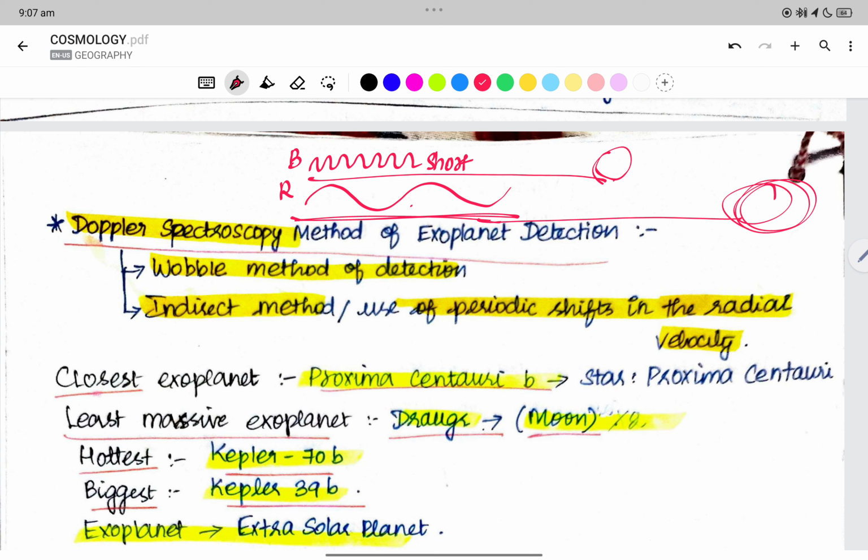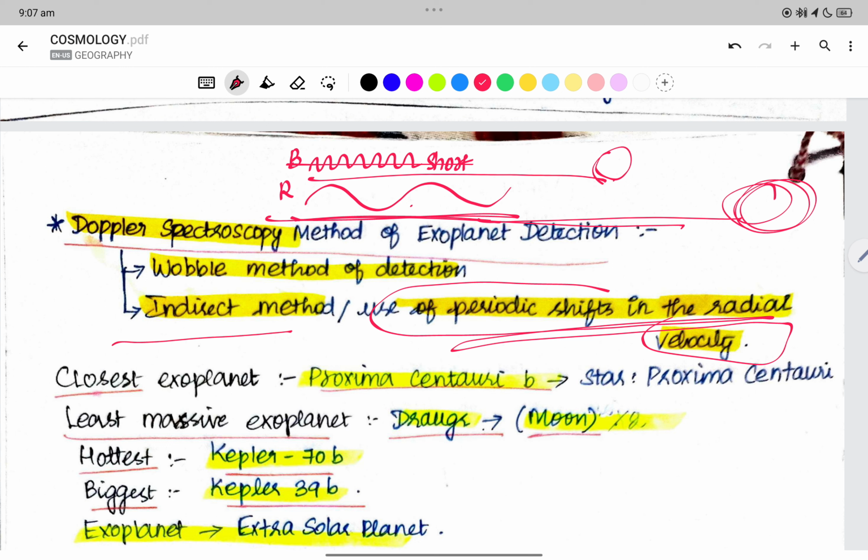So when the stars are near to us, we receive blue light, and when the star is far away from us, we receive red. This is what we call the use of the periodic shift in the radial velocity. The first method we saw is the transit method, and the second method is the indirect method, where we use the periodic shift in the radial velocity.